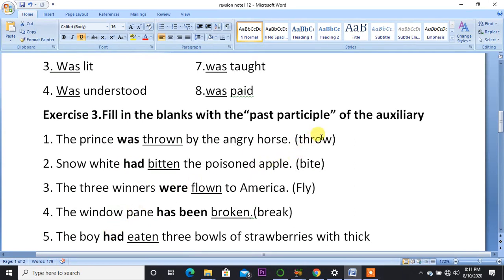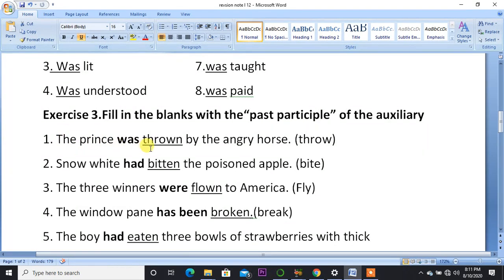And this word in the bracket is in the present tense. We have to put in the past participle. Okay, children? Now let's see how many have you got correct. Open your books and follow me.